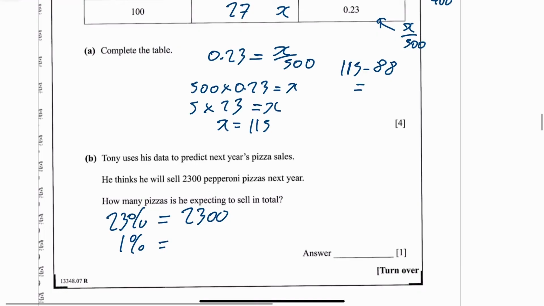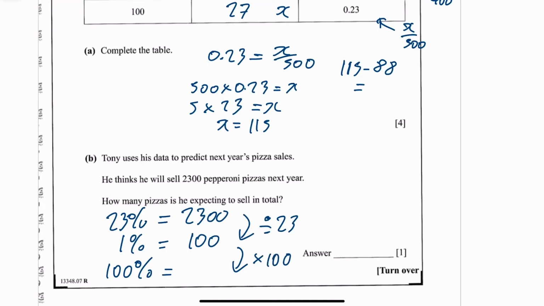Work out what 1% is by dividing by 23, and that will give you 100. And then work out what 100% is by multiplying by 100. So that's going to give you 1 and then 4 zeros, so 10,000.